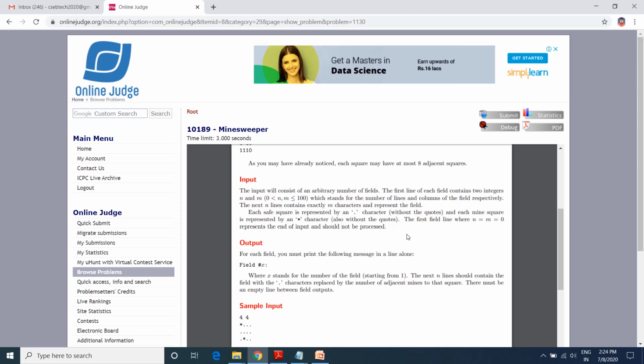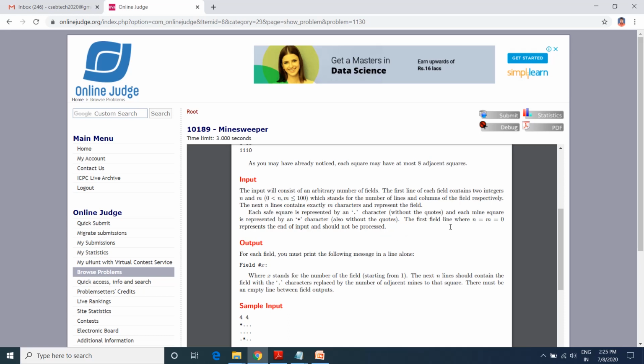You can understand here the values for n and m, which should belong to this range: 0 is less than n, and m should be less than or equal to 100. Each safe square is represented by the dot character, and each mine square is represented by the star character, without the quotes.